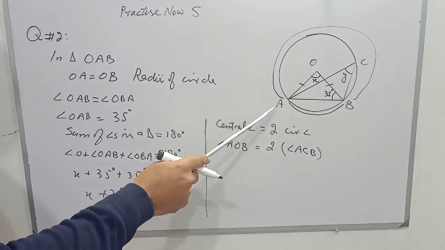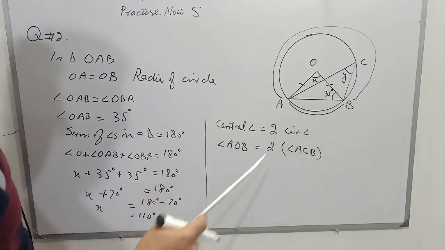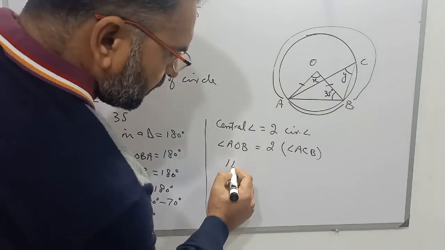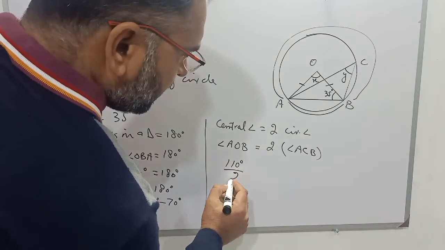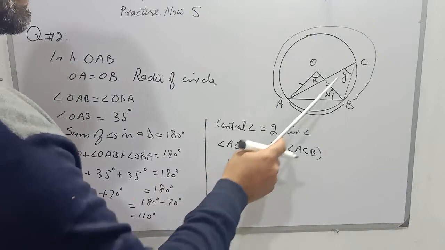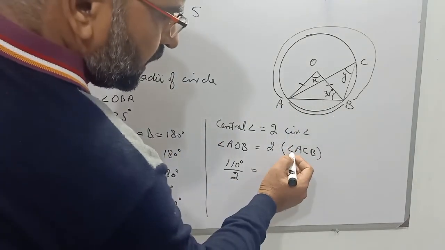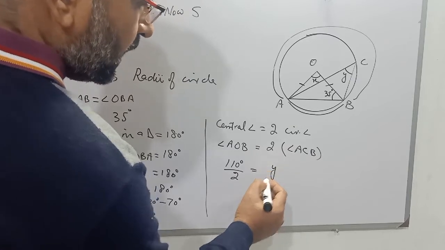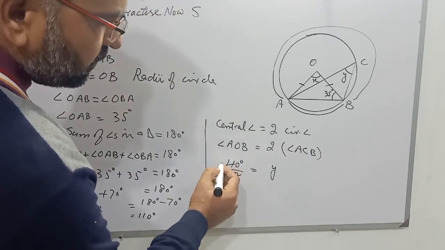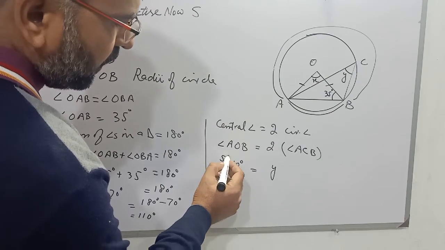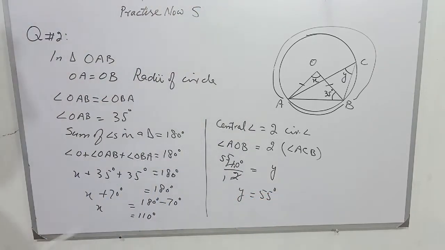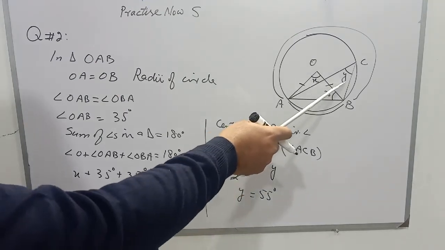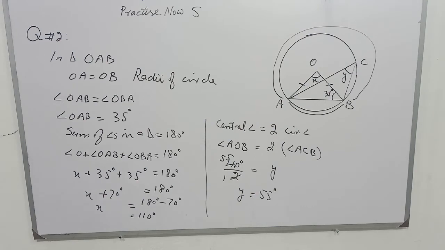Now students, we have found the value of angle AOB, that is 110 degrees, and 2 is multiplying on the right side. When we transfer it to the other side, it will divide, and angle ACB is angle Y. So in place of angle ACB we will write Y. Now 2 1s are 2, 2 5s are 10, 1 carry and 2 5s are 10. So the value of Y is 55 degrees. So students, the value of X is 110 degrees and the value of Y is 55 degrees. So we have found both the unknown angles in this question.